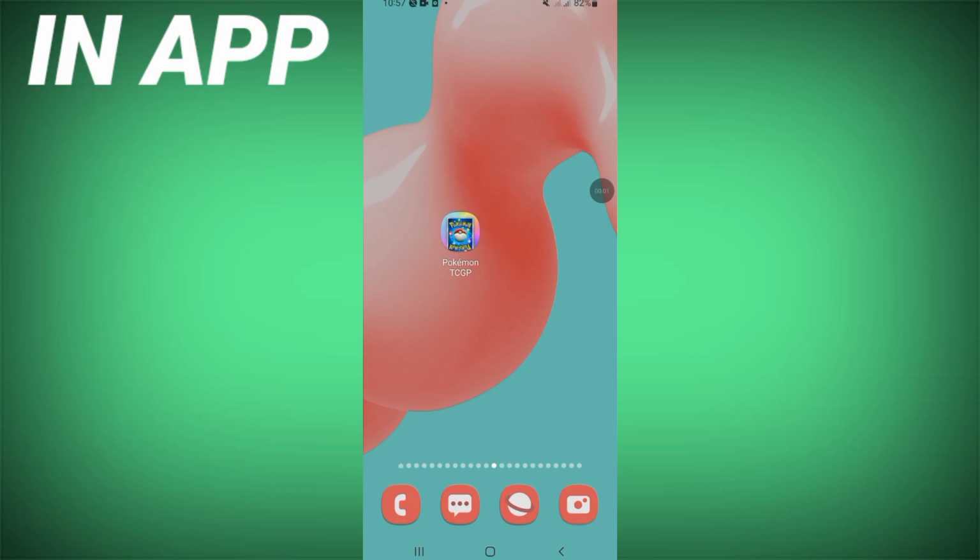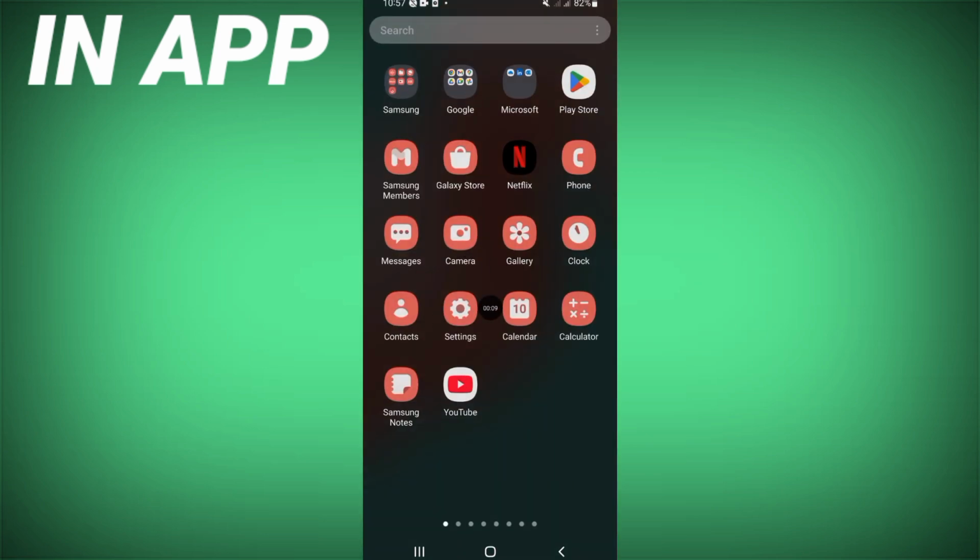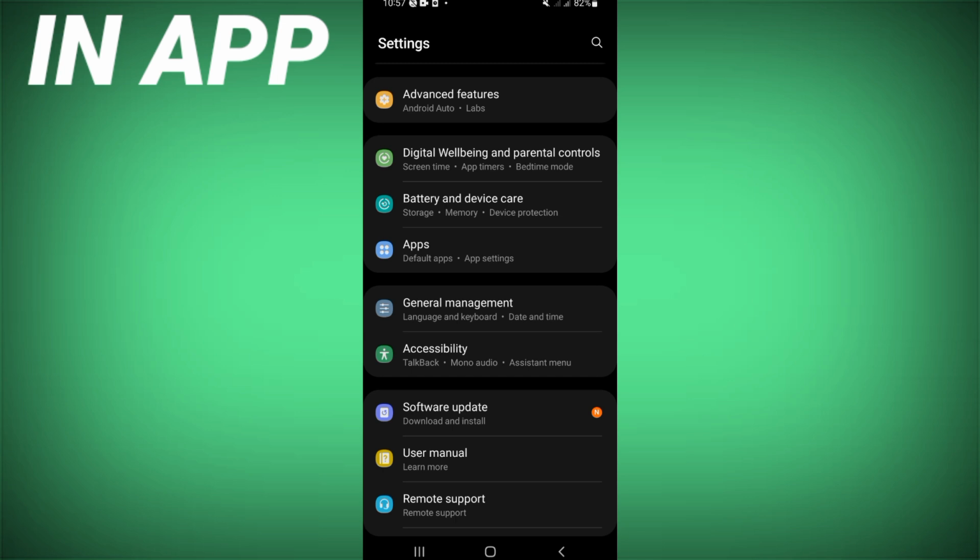To fix Pokemon game sound problem easy and quick. So guys, today we show you how to fix this problem. Let's do it. So open the settings of your device first.